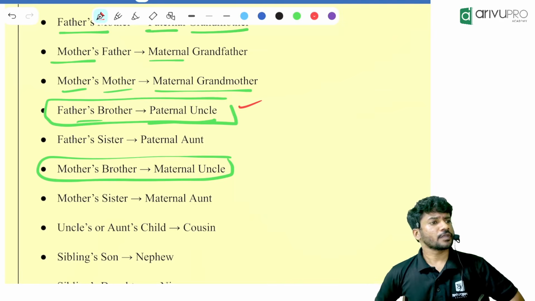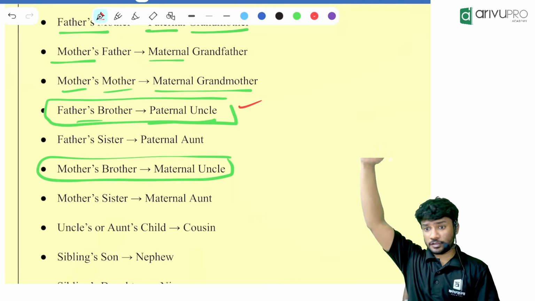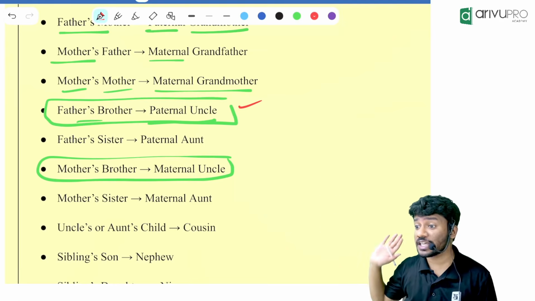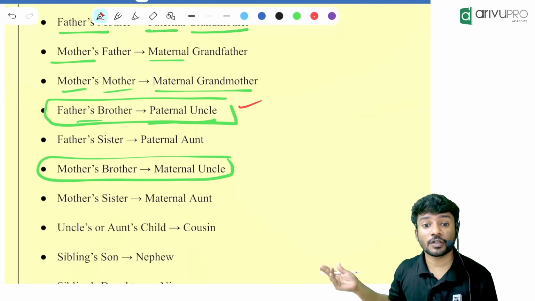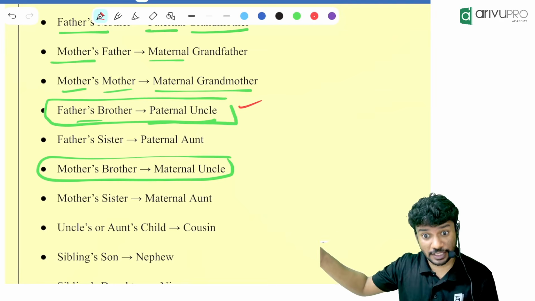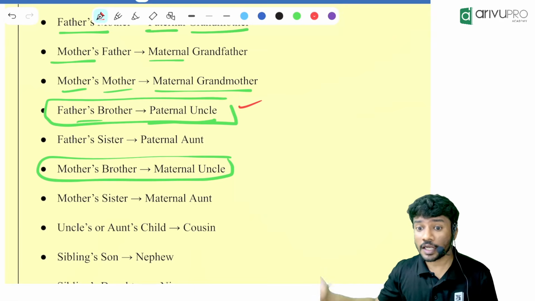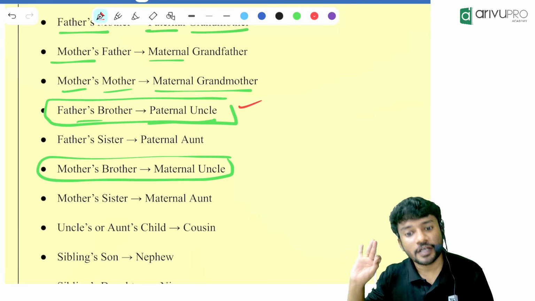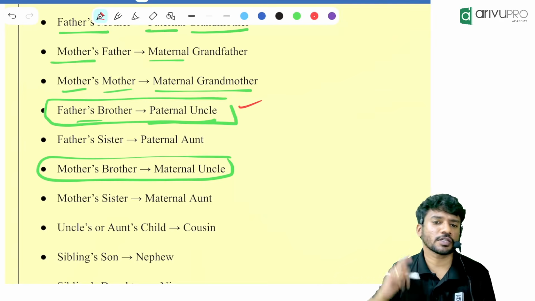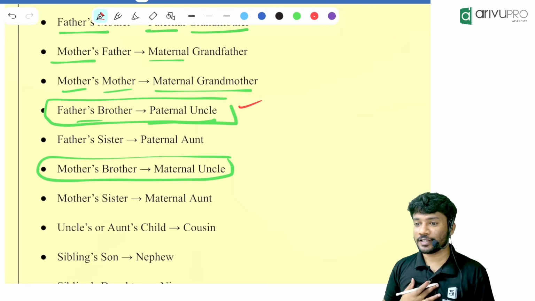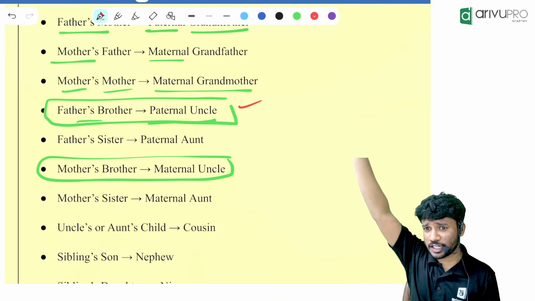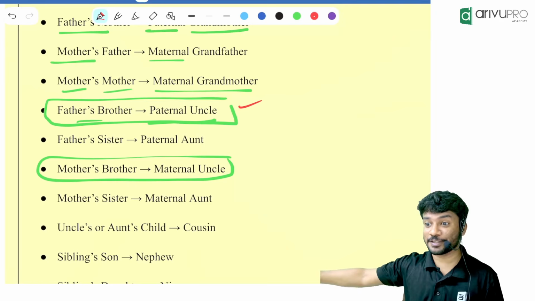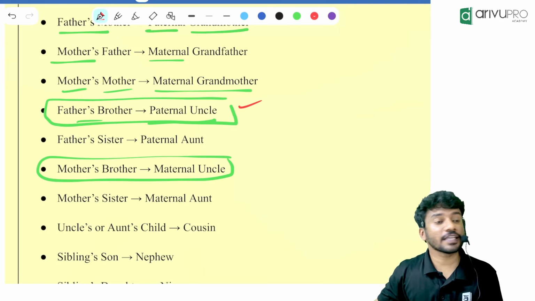Now, you have a father. Your father has a brother or sister, and that sister has a son. That son is your cousin. Then that sister has a daughter. That daughter is your cousin. We will say cousin brother, cousin sister and all, but at the end of the day it is cousin. Now, one more question. Everyone has a sibling. Any single child here? Too many single children. Okay, think that you have a sibling, and that sibling has a daughter.